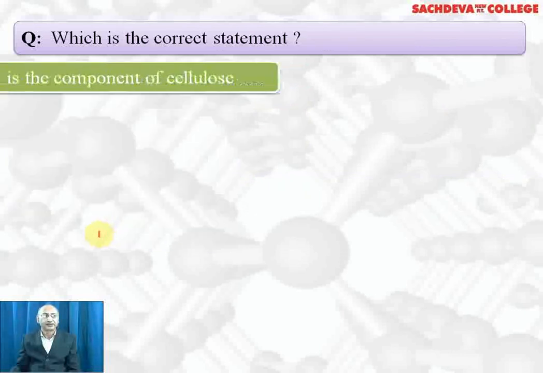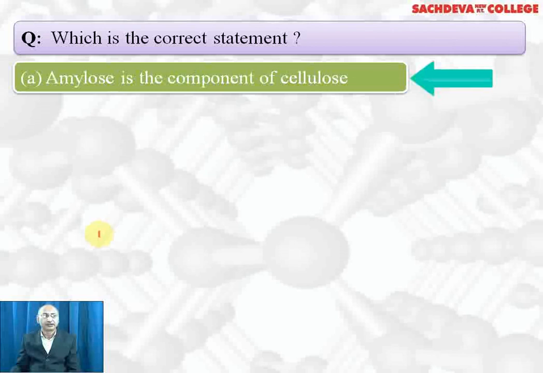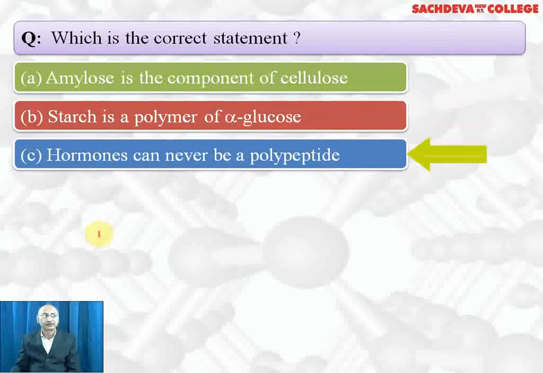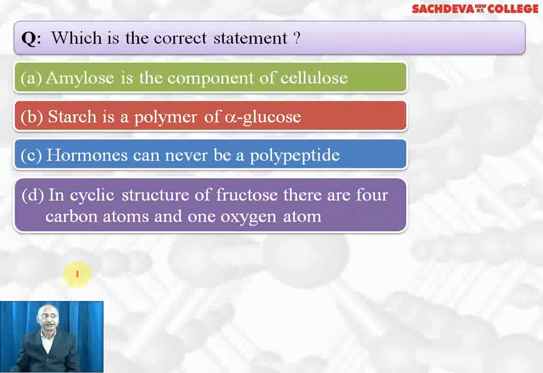Which is the correct statement? Amylose is a component of cellulose. Starch is a polymer of alpha glucose. Hormones can never be a polypeptide. In cyclic structure of fructose, there are 4 carbon atoms and 1 oxygen atom. Correct answer is B part is only the correct statement. All other statements are wrong.